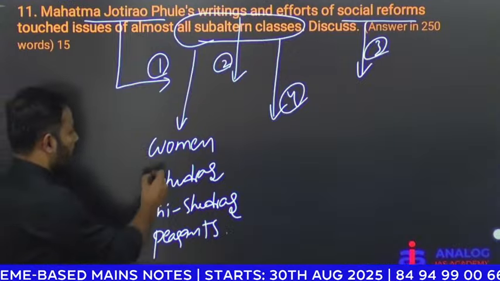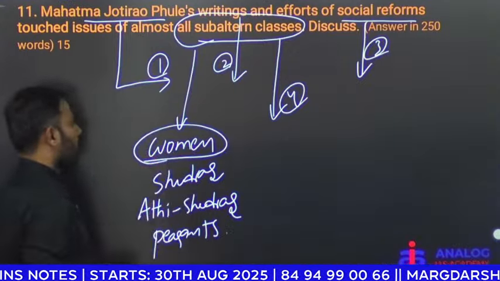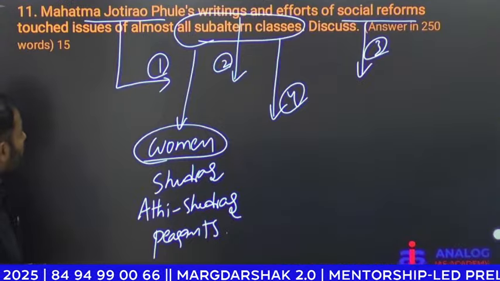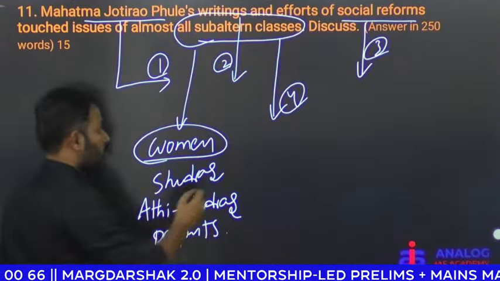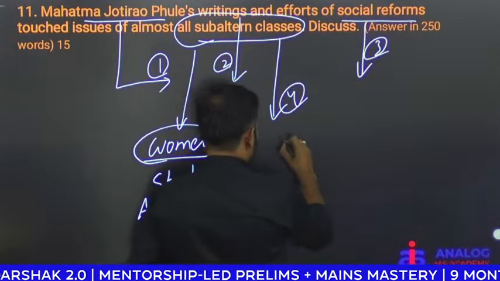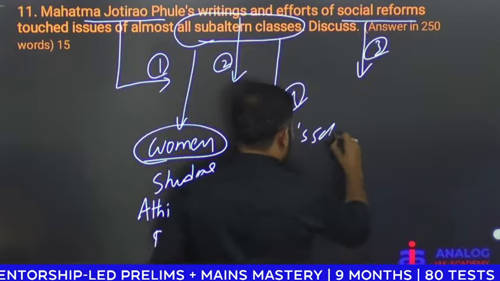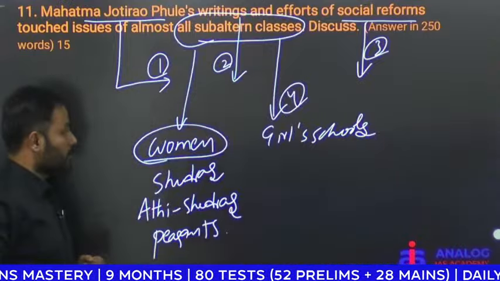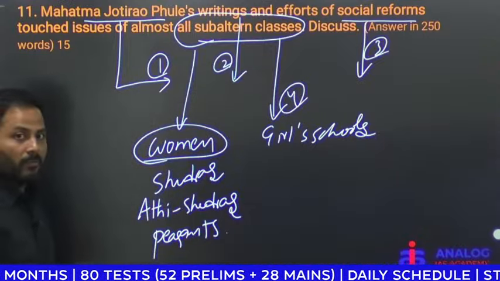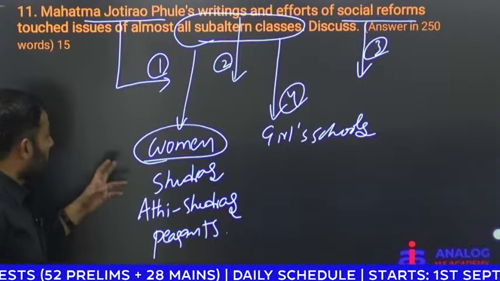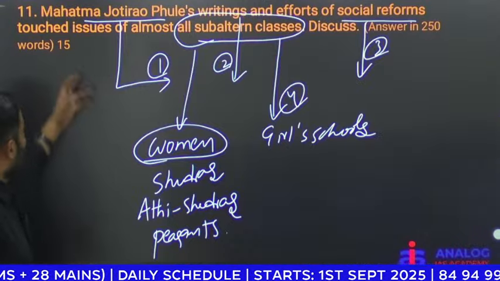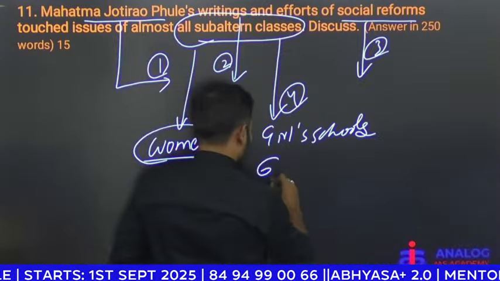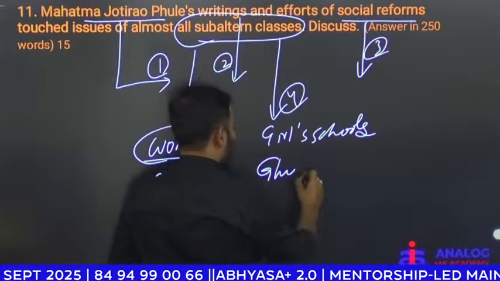If you look at the women, Mahatma Jyotirao Phule and his wife Savitribai Phule established girls' schools at Pune, and they were foremost in promoting education for women, and they tried to empower the women. And look at Jyotirao Phule's writings. When it comes to the writings, one of his phenomenal works was Gulam Giri.